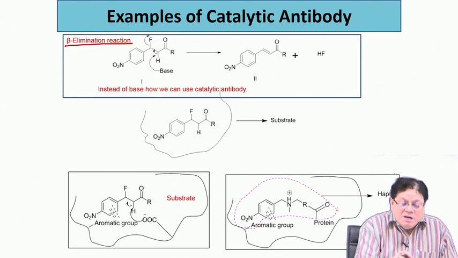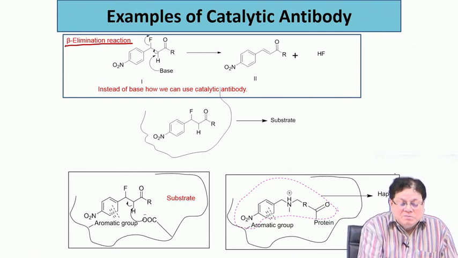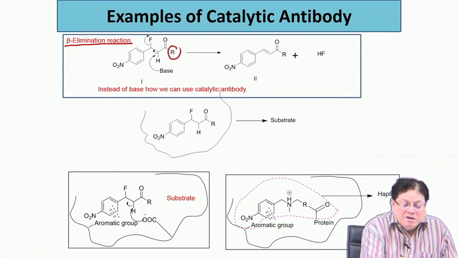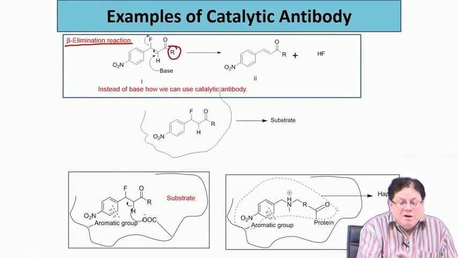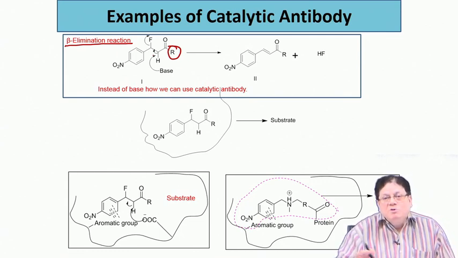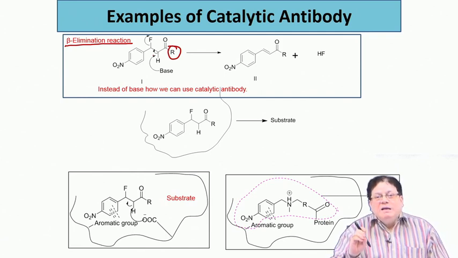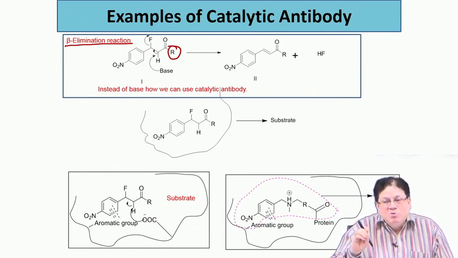Okay. Now, instead of base, suppose we have not specified R, because sometimes R may be some group which is very sensitive to base. So, you cannot use base in that case to induce this elimination. But we know that enzymes work at almost neutral pH.